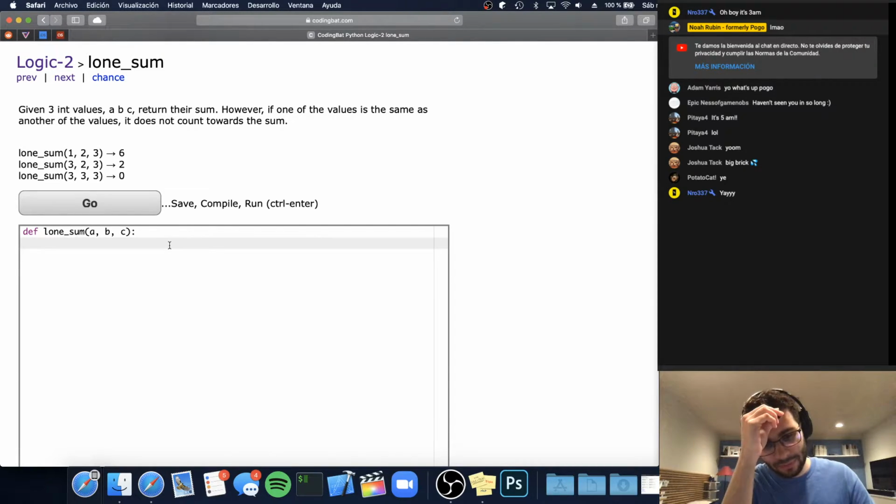So I'm just trying to think of the basic strategy of how we want to go about doing this. You could always just do a bunch of if conditions, like a bunch of ternary operators, but that's kind of ugly.